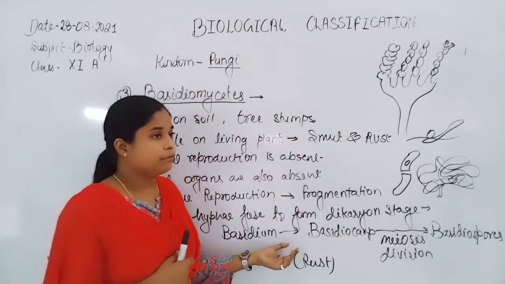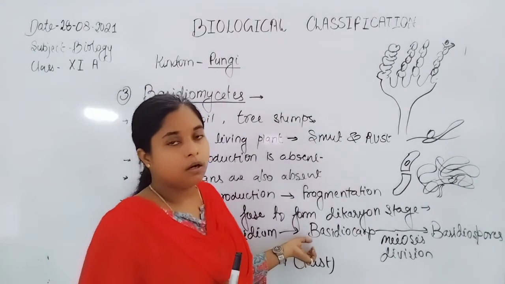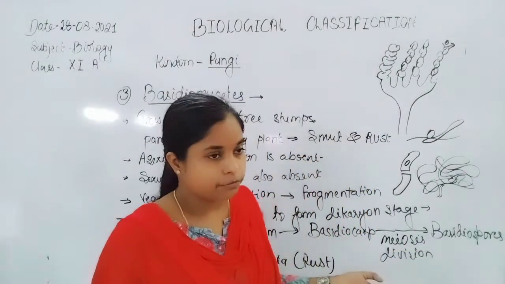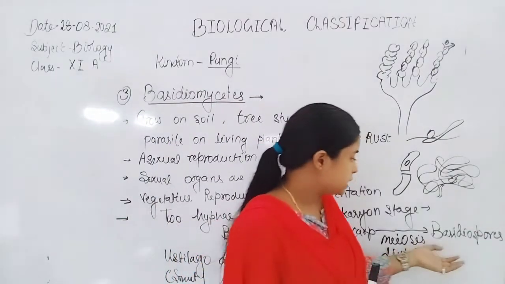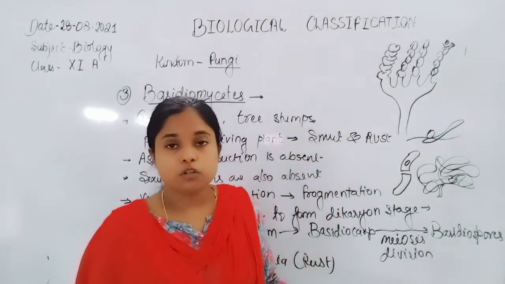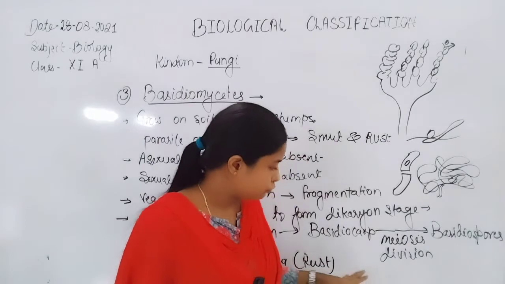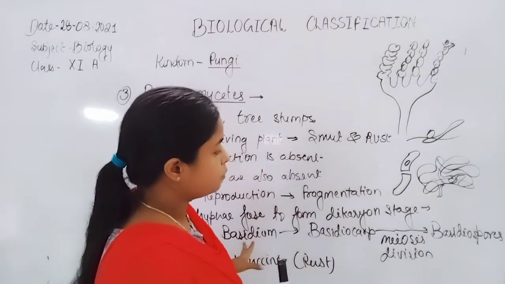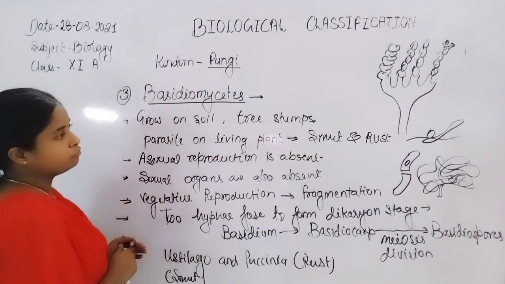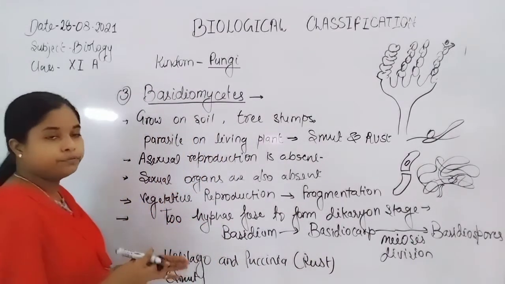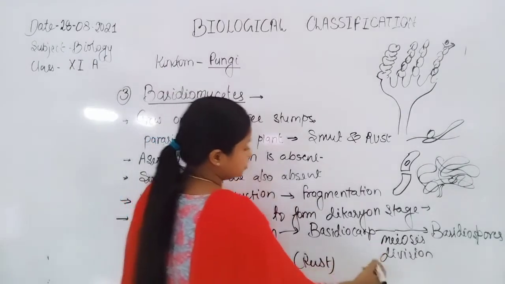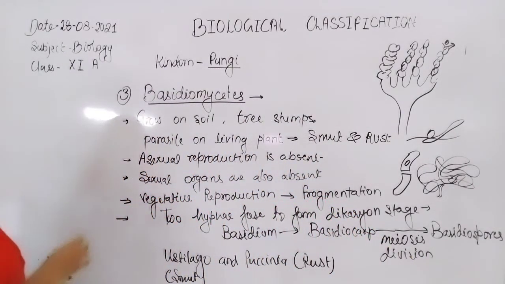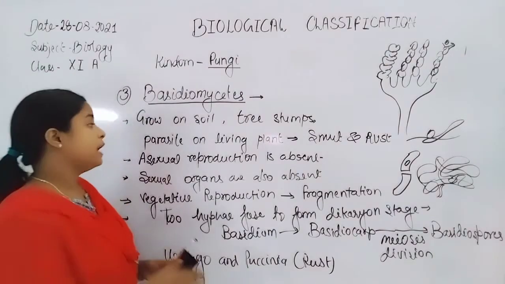The basidium gives rise to the basidiocarp, which is a fruiting body. The fruiting body undergoes differentiation and meiosis to form basidiospores, and these basidiospores form exogenously on the body of Ustilago or Puccinia.